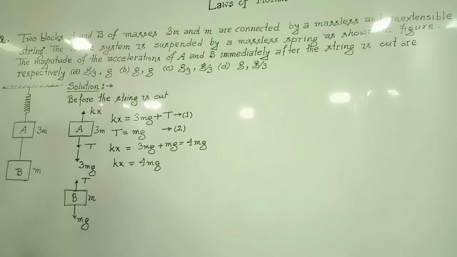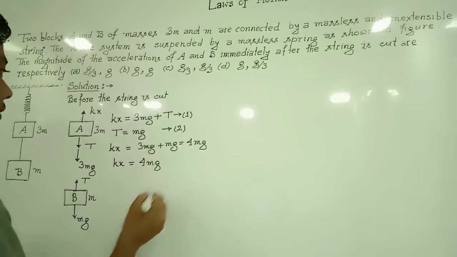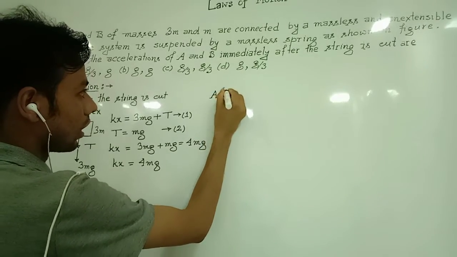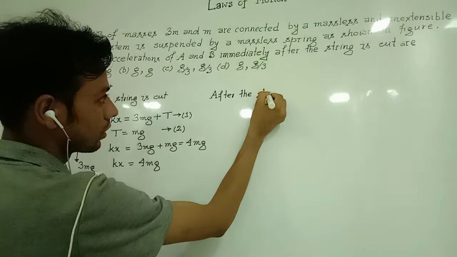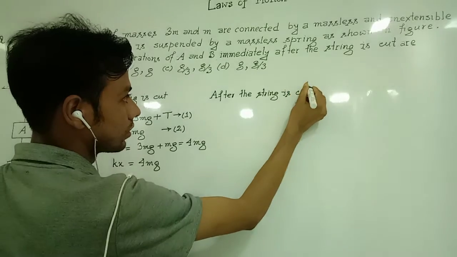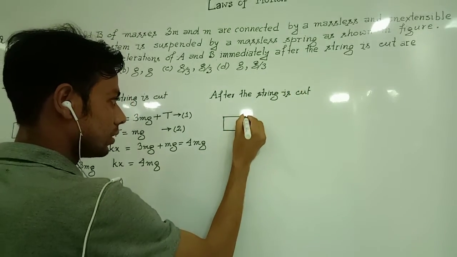Now if you consider the case just after the string is cut between the blocks A and B, in that case the tension force will vanish or become 0. So after the string is cut, the FBD of the system will be like this.